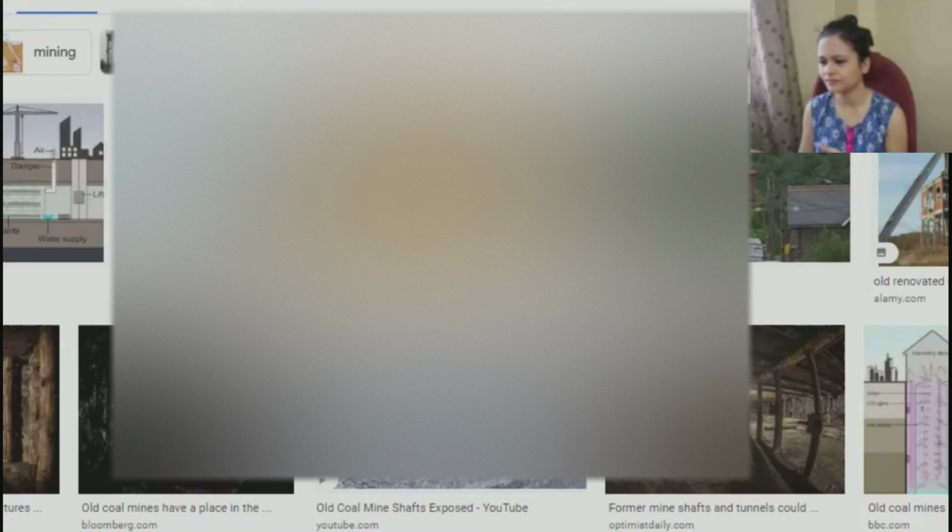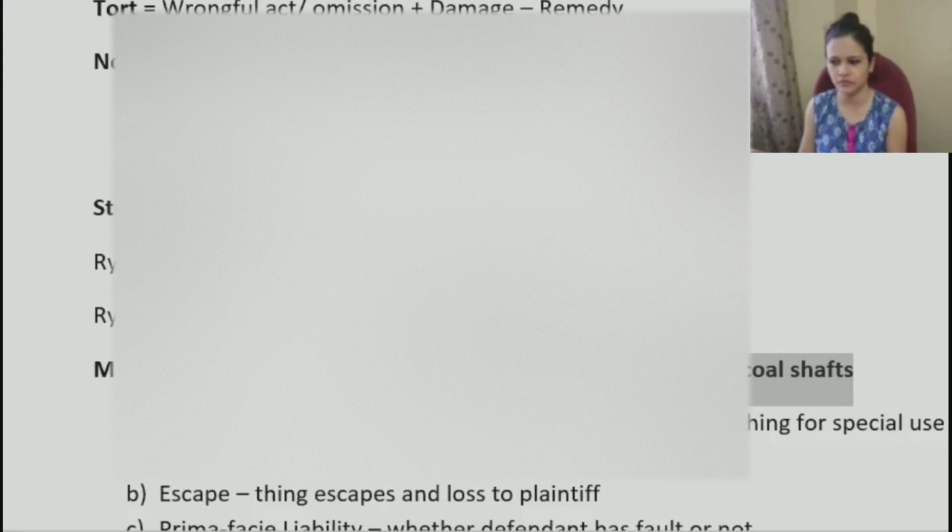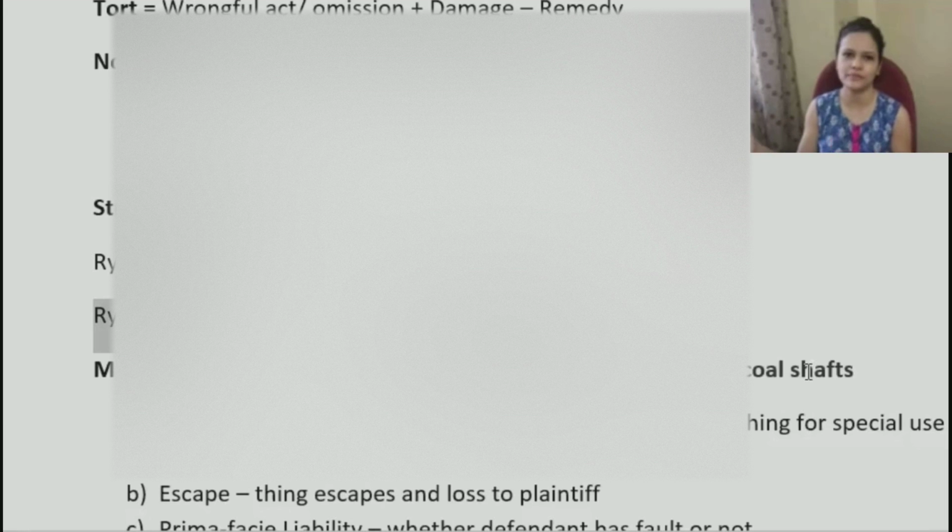But after the construction was completed, Rylands wanted to store water there. When he stored water in a very huge quantity, water escaped from his premises through these old coal shafts to his neighbor's premises.